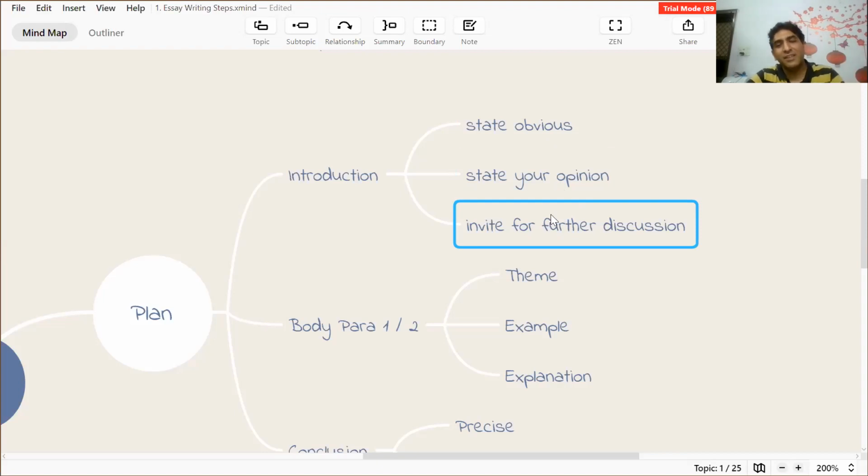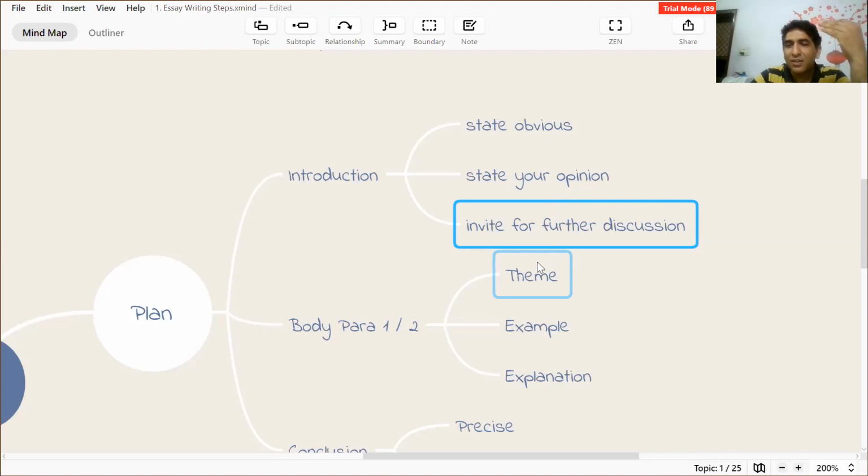So you have given a little hint about what you want to say, and then you can organize your thoughts in an easy way in 3 paragraphs or 2 paragraphs talking about the advantages. It gives the advantage of community living, and second, an apartment is considered to be a safer option than living in a single house, and you can elaborate with better amenities and all. So basically, when you write an introduction, you are supposed to do 3 things: state the obvious, state your opinion, and invite for further discussion. And we'll see some structures.